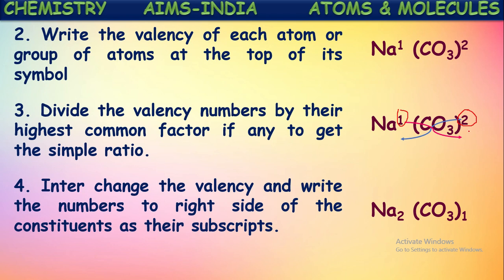We have taken just the symbol along with the valency numbers only. Sodium valency is 1, only 1 we have considered. And the carbonate ion formula actually is CO3 2 minus. There will be a negative charge because this carbonate ion is an anion. It carries 2 units of negative charge.